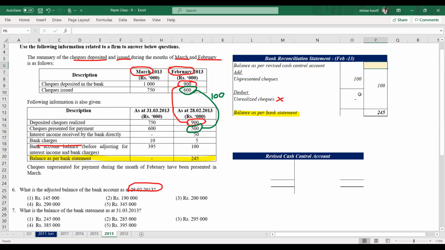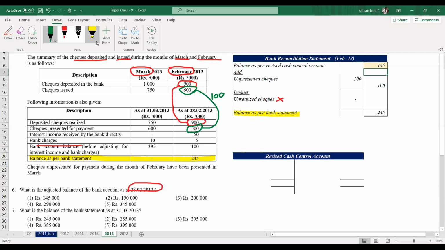Then what is the balance as per revised cash control account? It's 145. Other balances will not come because that goes to the revised cash control account. Balance as per revised cash control account is 145. So answer for question number 6, 145.